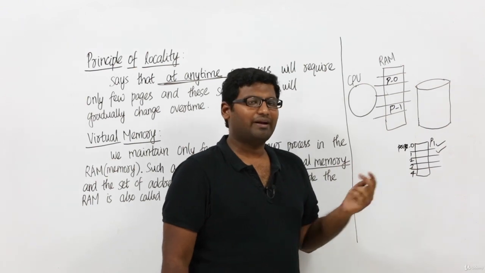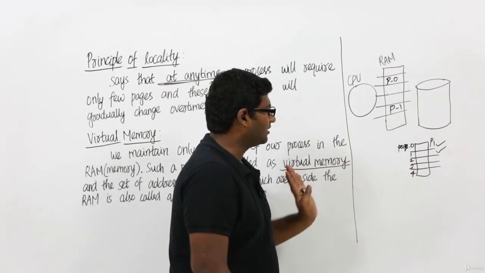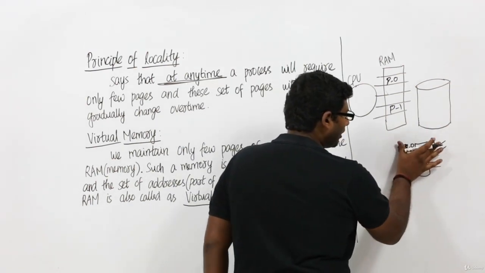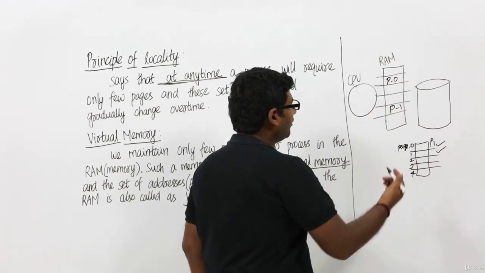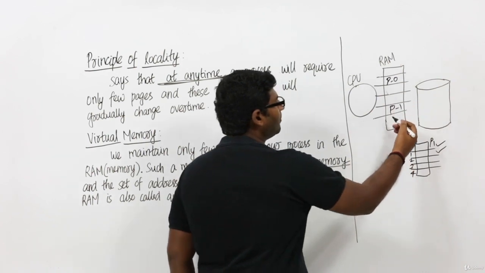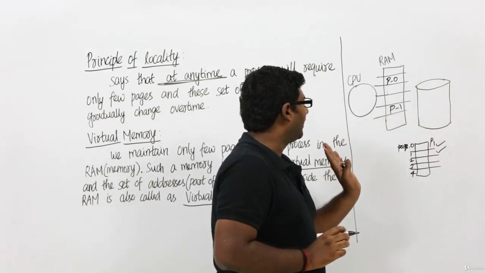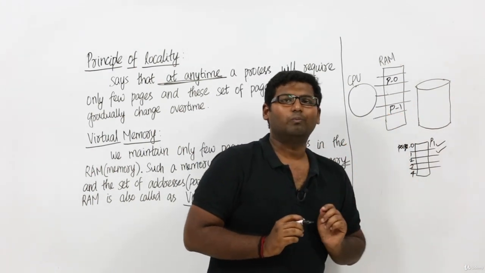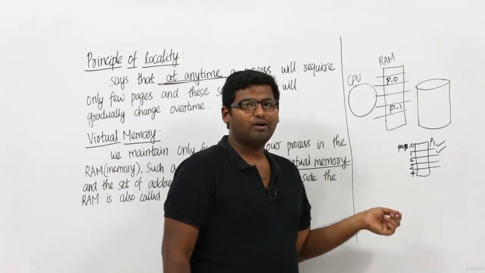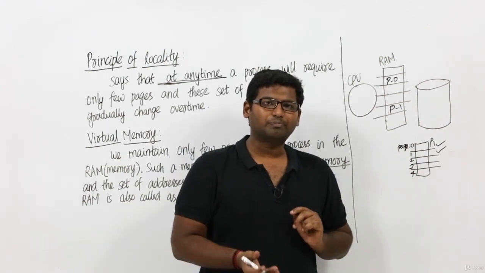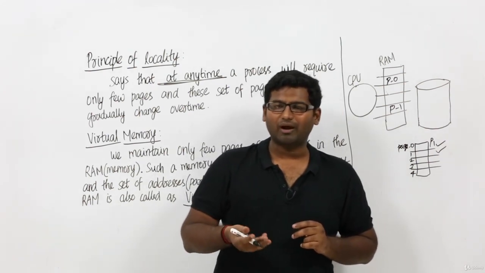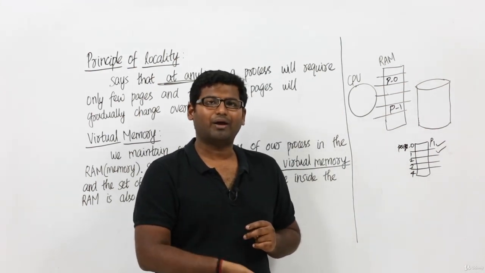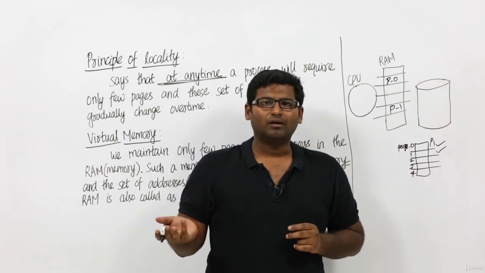So because of that, what might happen is, let us assume we have decided that we need to place all 5 pages inside the RAM, right? I am going to maintain all 5 pages, P0, P1, P2, P3, P4, all of them are present. And now let us assume process P1 has gone to IO. What do we mean by IO? Reading something from an IO device, right? Reading or writing something from an IO device like hard disk, pen drive or whatever.